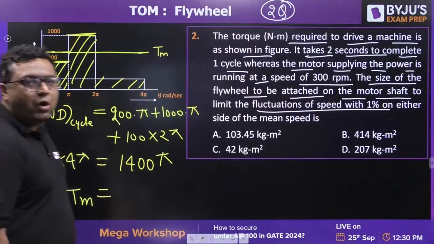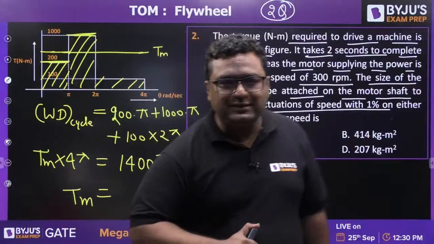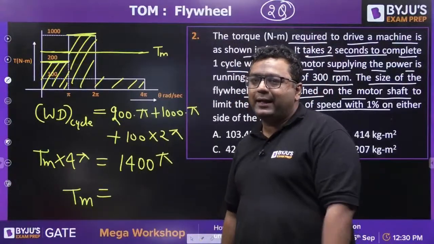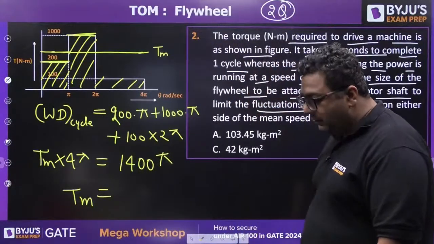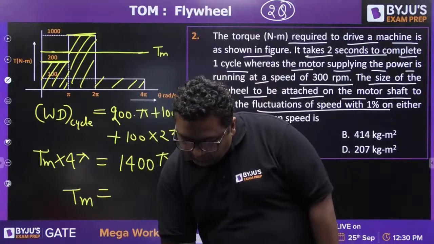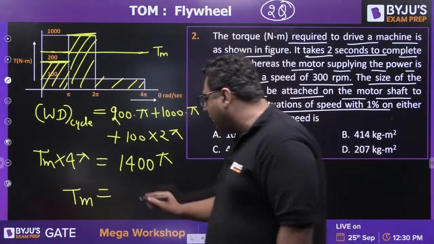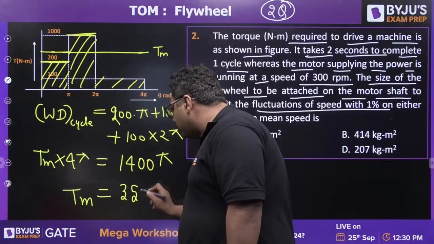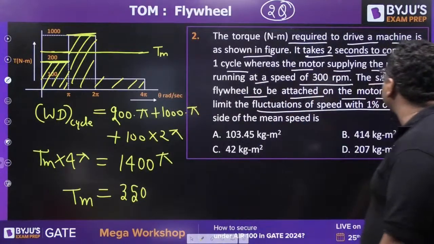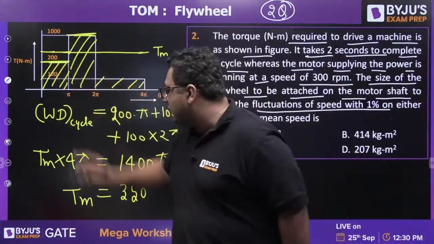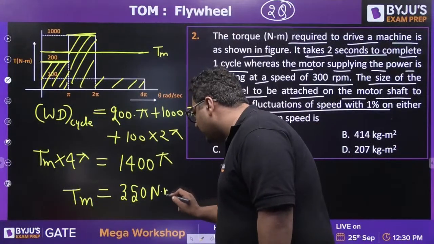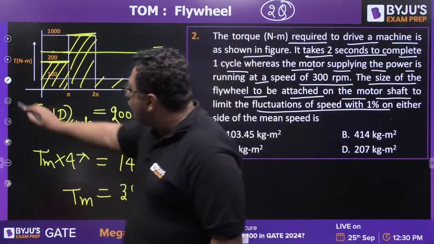So I am telling you how to solve this type of question. Shubham is saying A will be the answer. Kenil, very good. So you will be getting the mean torque, and the mean torque will be coming out to be 350, and the units are also mentioned here as Newton meter. So 350 Newton meter. Now you got the value of mean torque.